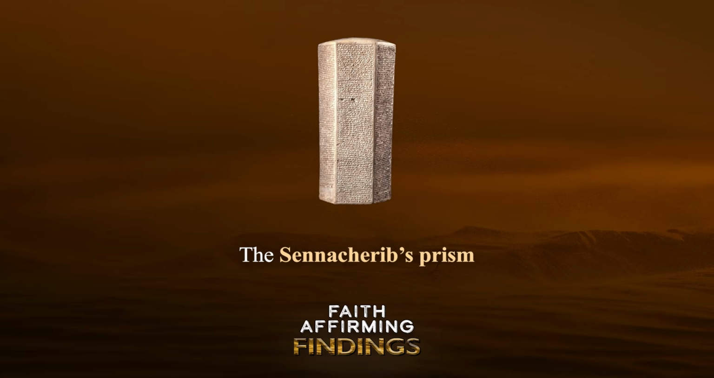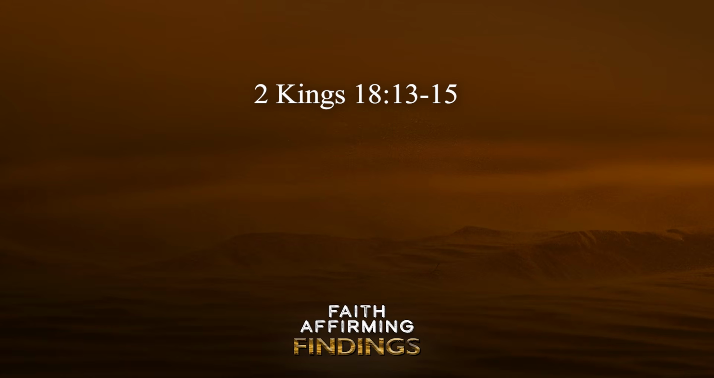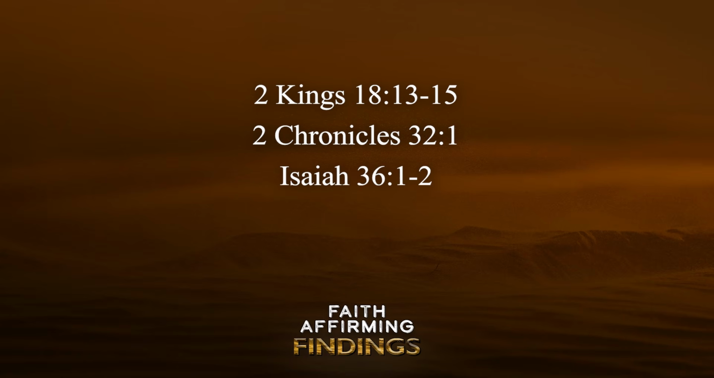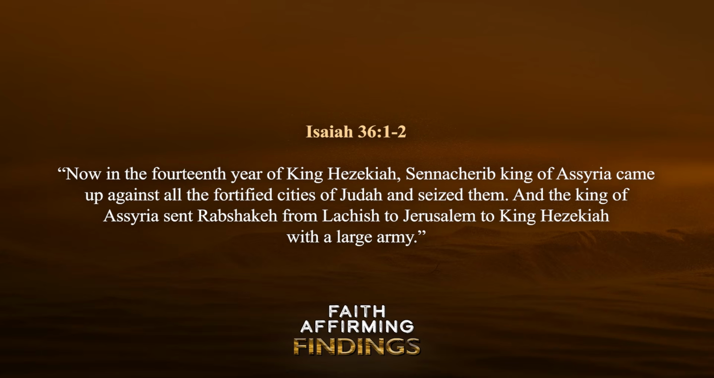The destruction of Lachish is implied in three biblical texts: 2 Kings 18:13-15, 2 Chronicles 32:1, and Isaiah 36:1-2. In Isaiah 36 we read, "Now in the 14th year of King Hezekiah, Sennacherib, king of Assyria, came up against all the fortified cities of Judah and seized them. And the king of Assyria sent Rabshakeh from Lachish to Jerusalem to King Hezekiah with a large army."